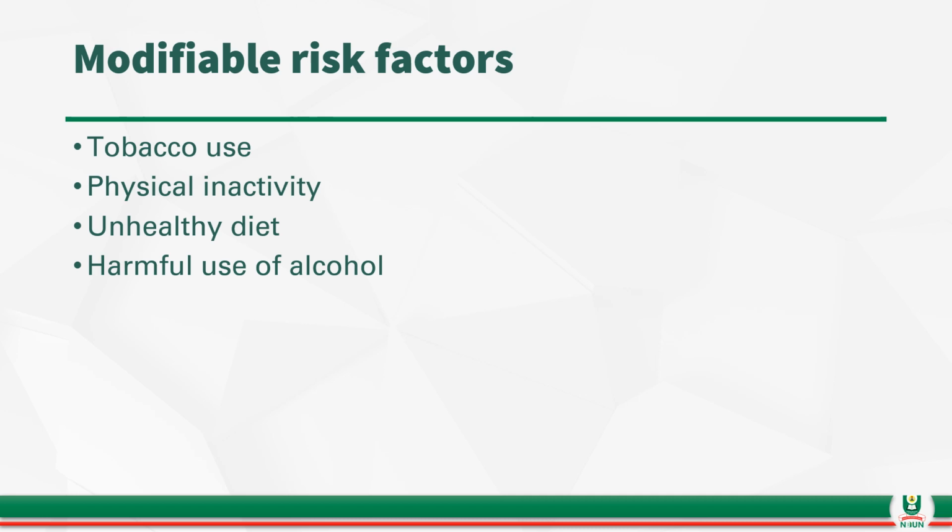Then of course, harmful use of alcohol. When somebody abuses alcohol, because we all know that alcohol damages the liver and all that. And so, if a patient stops taking alcohol, then the chances of coming down with a chronic condition will be significantly reduced. The next slide will also reveal another activity that you're expected to participate in. So please take a few moments of your time and carry out the activity.